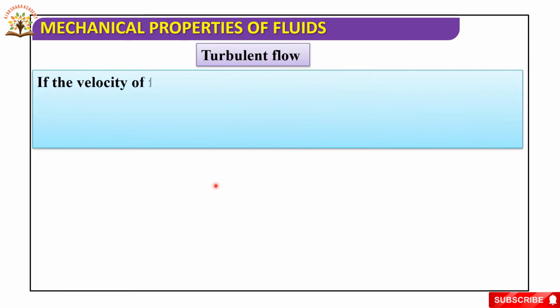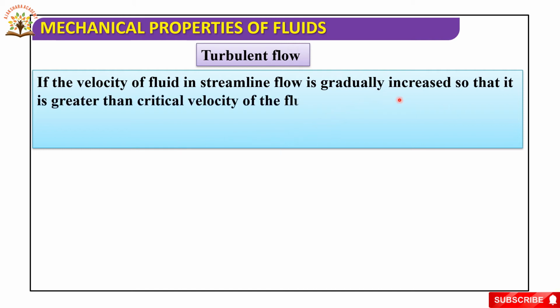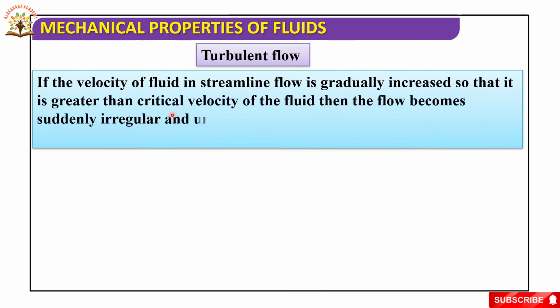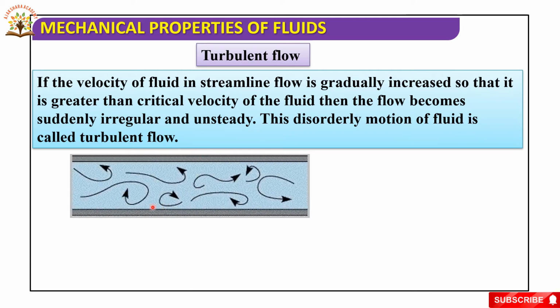Turbulent flow. If the velocity of fluid in a streamline flow is gradually increased so that it is greater than the critical velocity of the fluid, then the flow becomes suddenly irregular and unsteady. This disorderly motion of fluid is called turbulent flow. Here, see this, different directions.